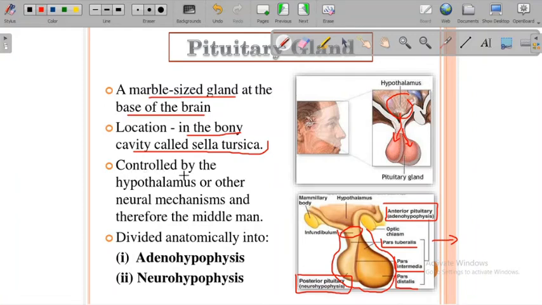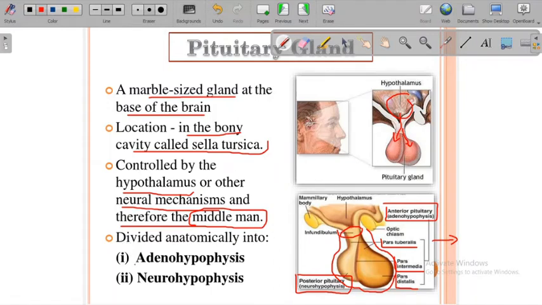The pituitary gland is controlled by the hypothalamus, as we saw in an earlier slide, and by other neural mechanisms. Therefore it is also called the middleman. The pituitary gland is the middleman which is controlled by the hypothalamus, and it further controls the other endocrine glands.